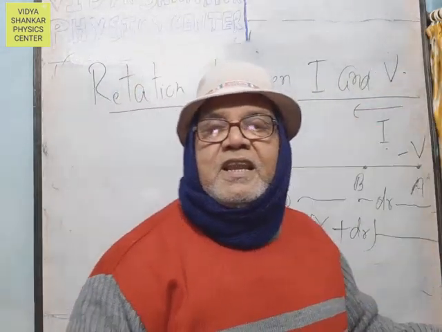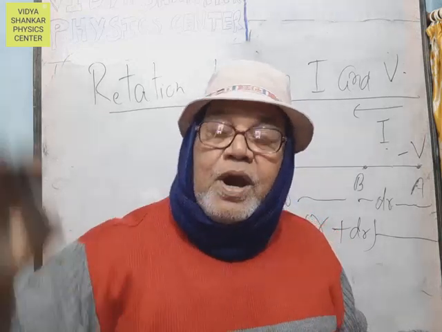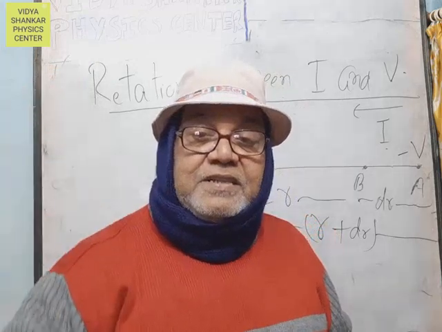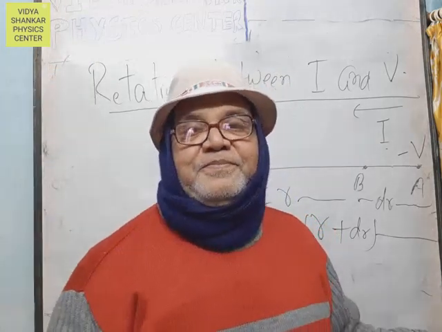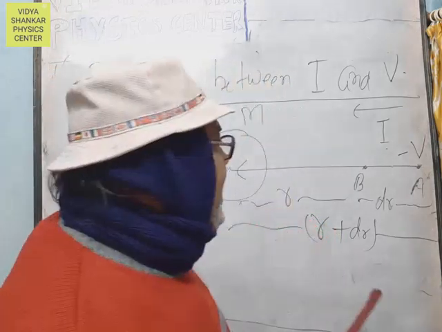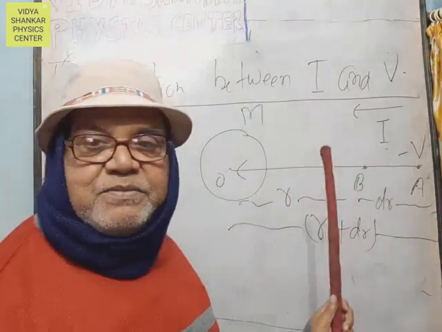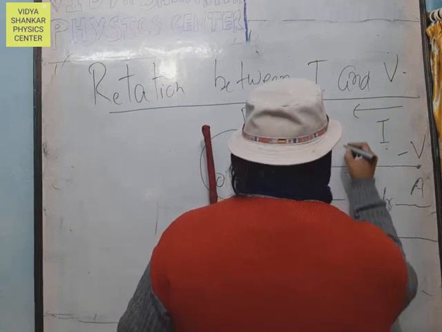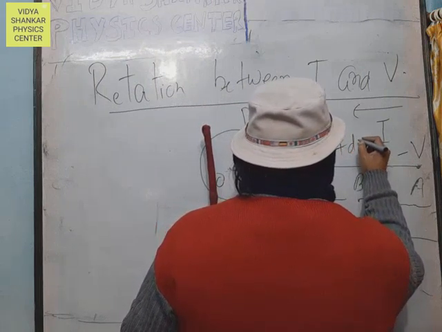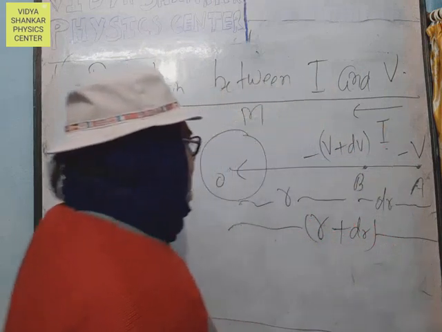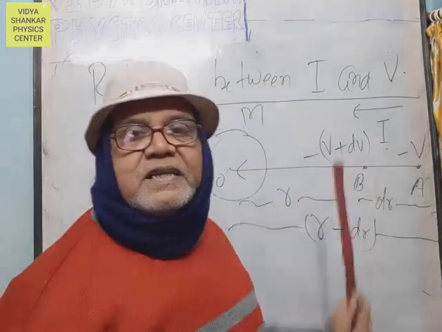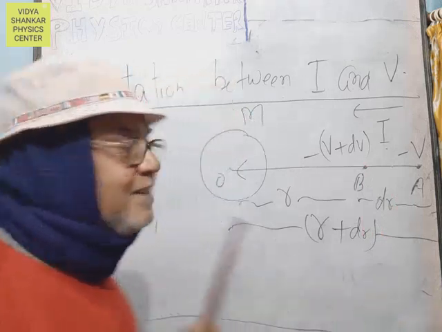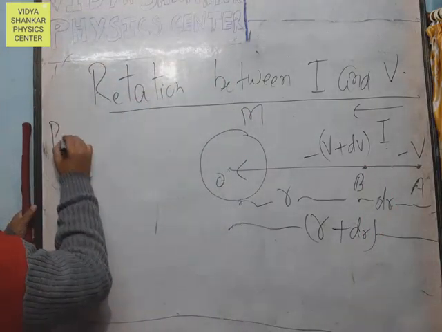Now the gravitational potential is zero at infinity, but at a point in the gravitational field it is negative. The gravitational potential at point A is minus V, and the gravitational potential at point B is minus V plus dV.